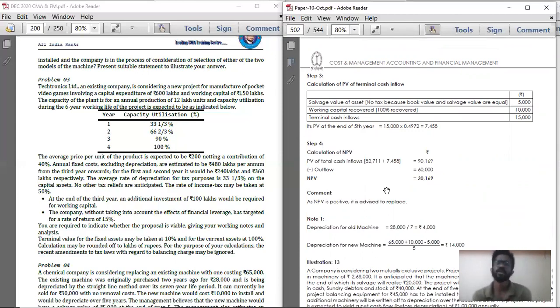See, we have completed all the chapters of this FM. So with that, FM is over. Moving on to the next, that is costing. From tomorrow or the day after tomorrow, I'll be starting recording this costing.